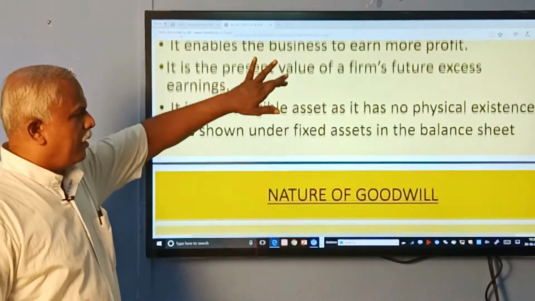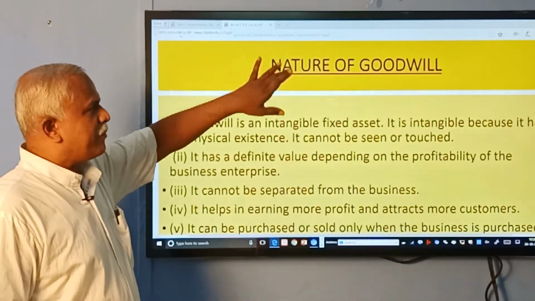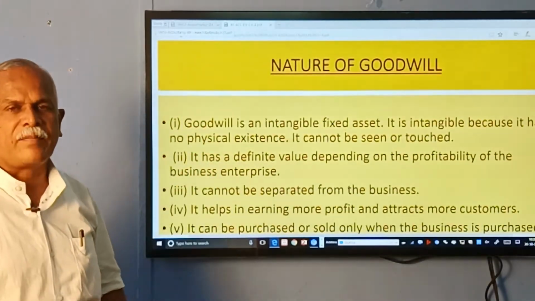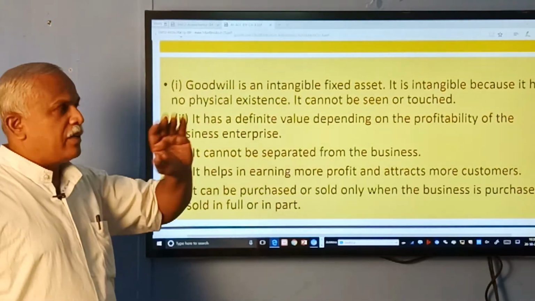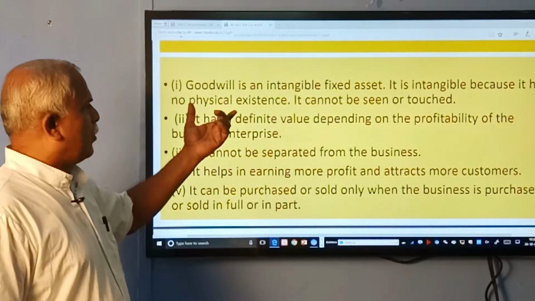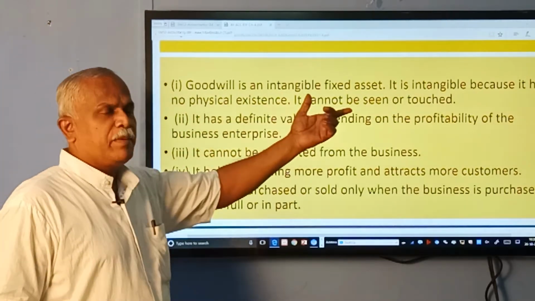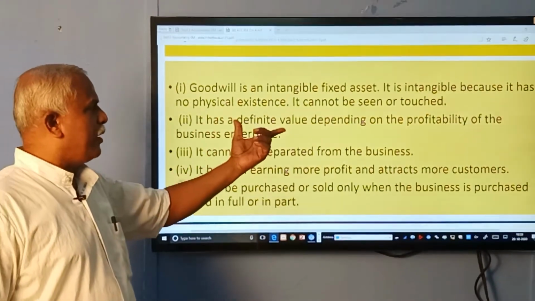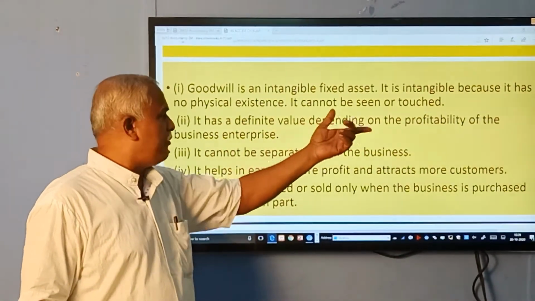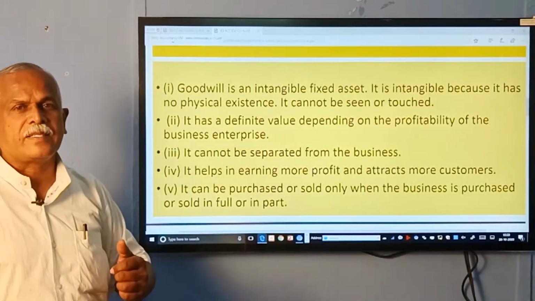Okay. Now what is the nature, or you can say characteristics? Goodwill is intangible, which cannot be seen. No physical existence, it cannot be seen or touched. It has definite value depending upon the profitability of the business enterprise.